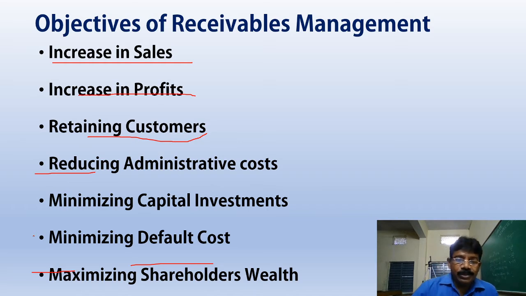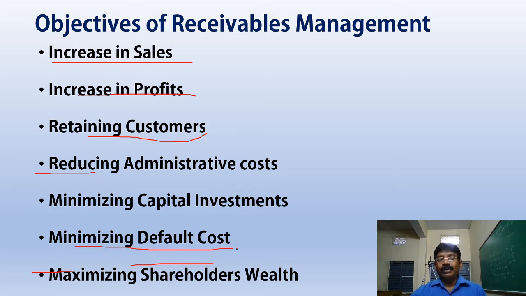If there is a time lag between receivables and cash, sundry debtors and cash, and automatically we need money, then we have to borrow from outside. Automatically, when we are borrowing from outside, we have to pay the interest. That cost is called the capital cost.